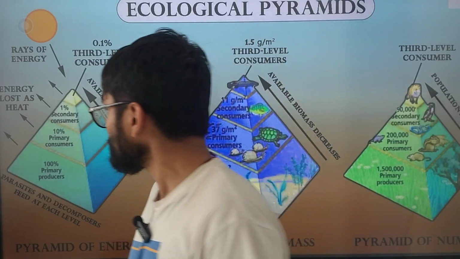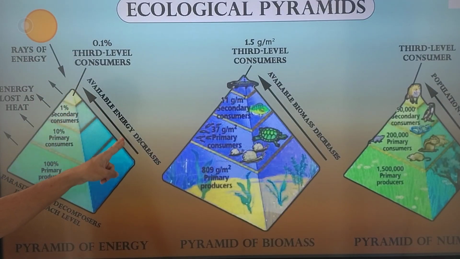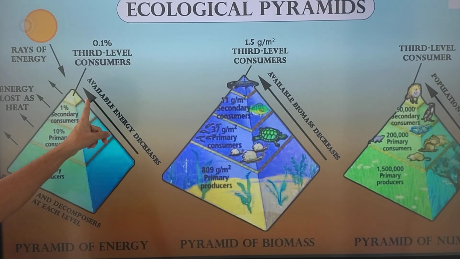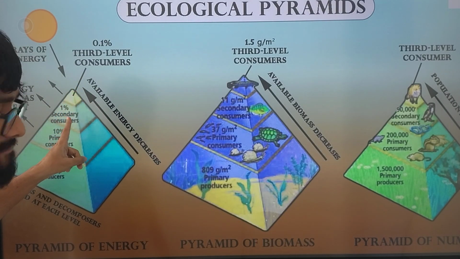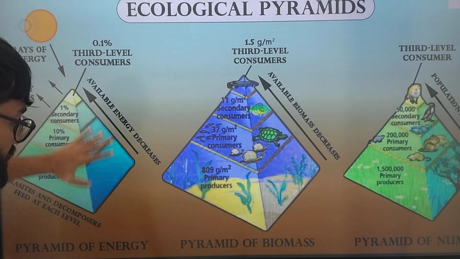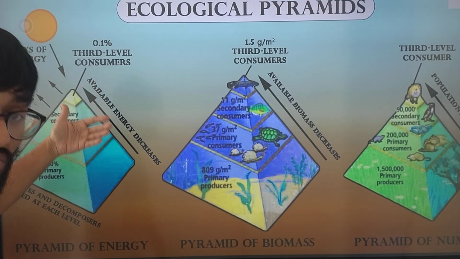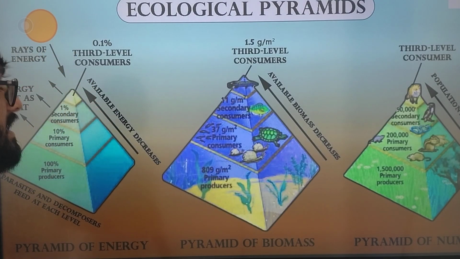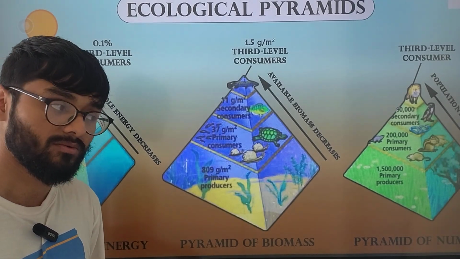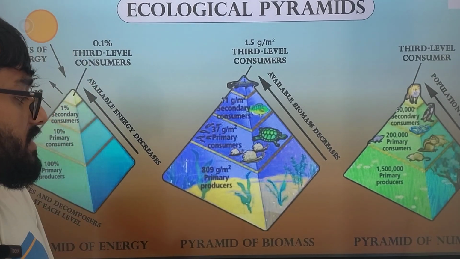Okay. Now, the available energy decreases as we go up the pyramid. Okay, as we go up the pyramid, it decreases. The energy is lost in the form of heat. Okay, lost in the form of heat. This was the pyramid of energy.